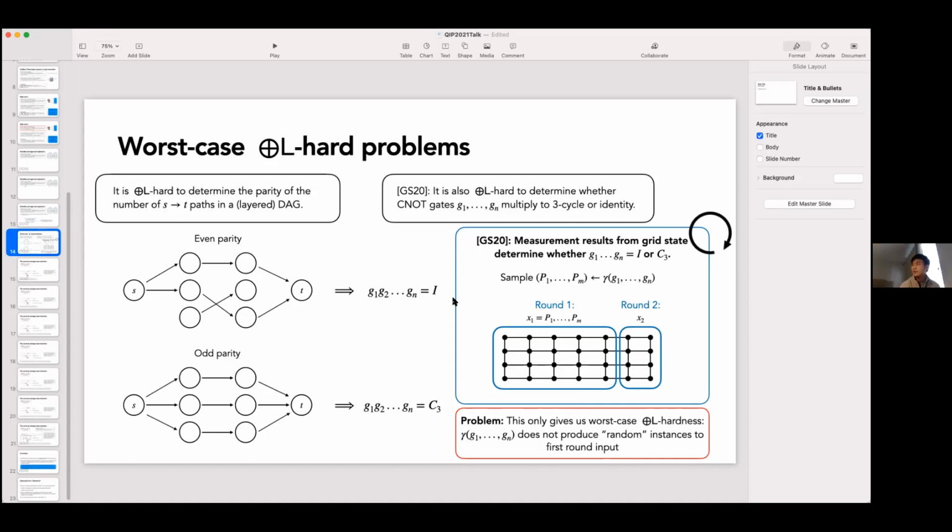I'm actually not very sure about that. At least the hardness results are very different. The way they prove hardness is by directly reducing to a non-local game. It gives you some classical strategy. On the other hand, this reduction here doesn't really use those properties about reducing to some classical strategy. So I'm not very sure, but I don't know. I'm not sure.